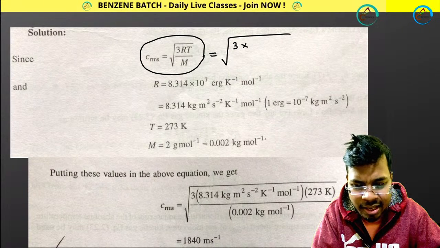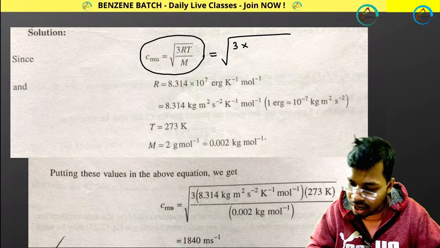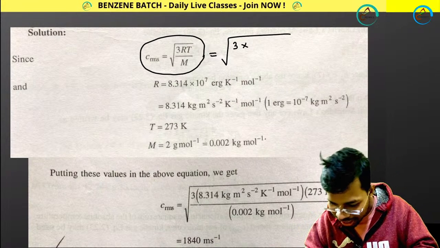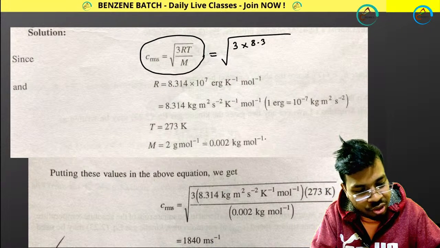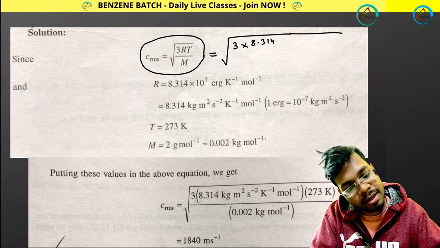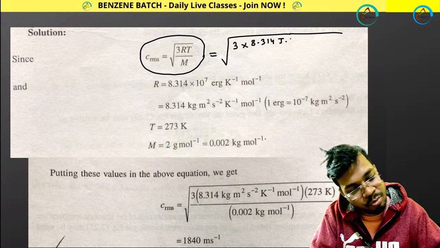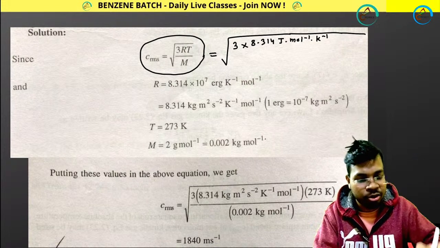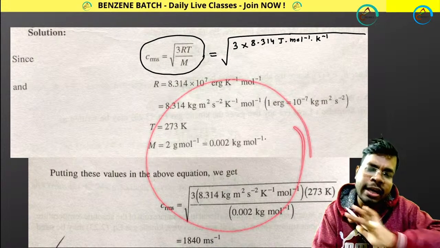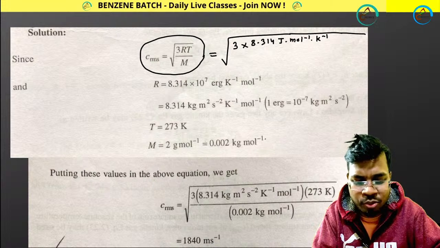R means in SI... okay, Arnav, let me check. Okay, Arnav has made the same mistake. R value is what? In SI, 8.314 joule mole inverse Kelvin inverse. Great. Write the unit in this way. If you don't want to solve in this way, ignore it. But how I am solving? Solve the question in this way.